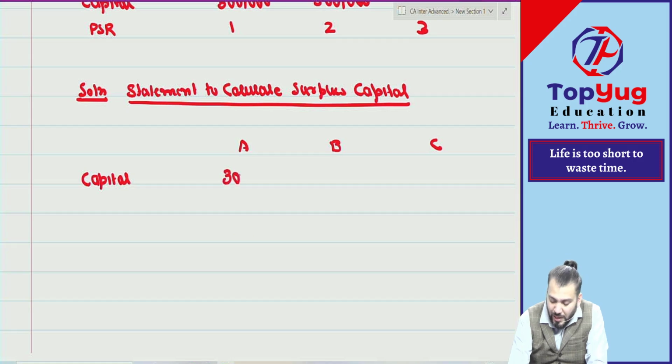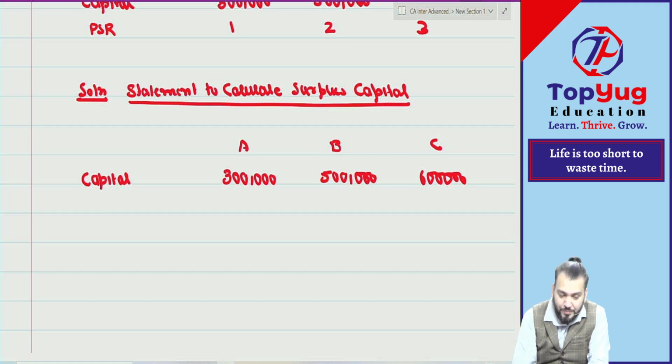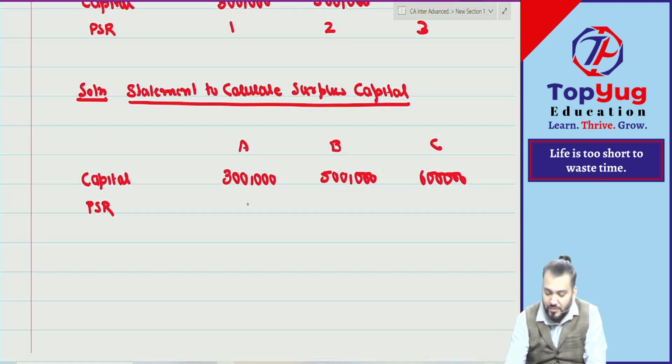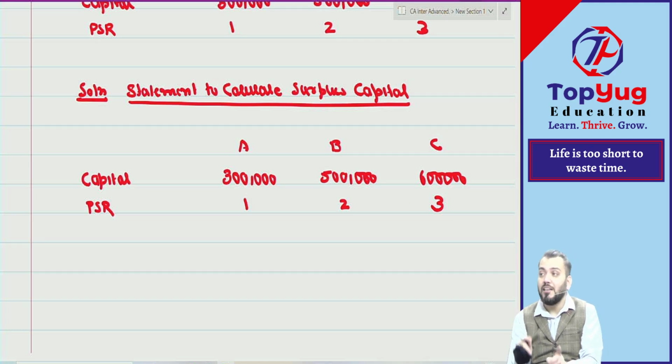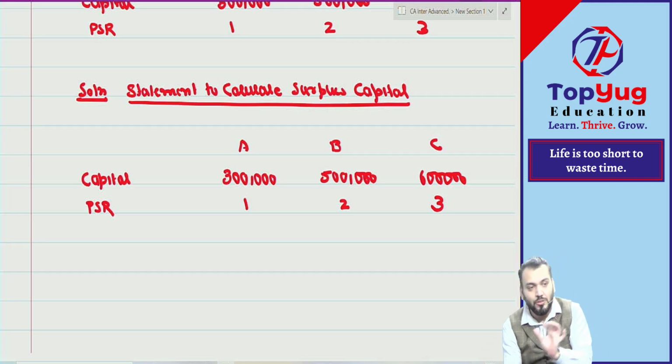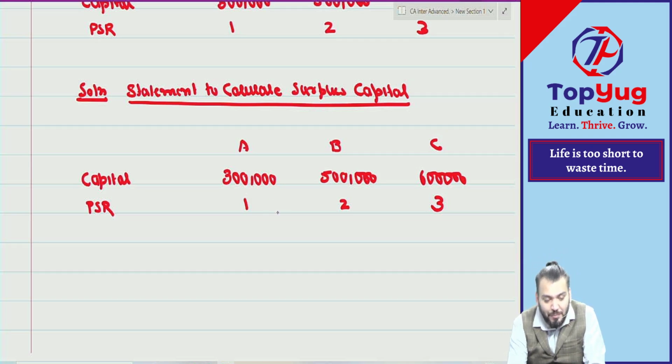So it is 3 lakh, 5 lakh and 6 lakh. Then we'll divide by their profit sharing ratio, means 1 to 2 to 3. So we'll find out capital per unit of profit. Means 3 lakh divided by 1, 5 lakh divided by 2 and 6 lakh divided by 3.